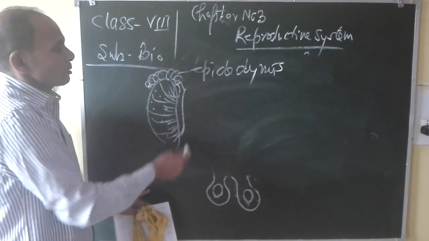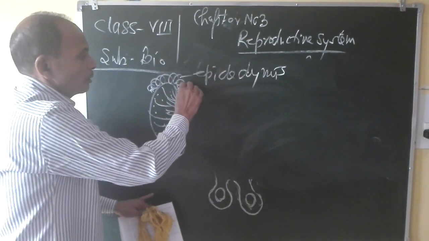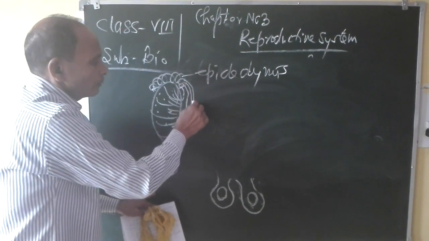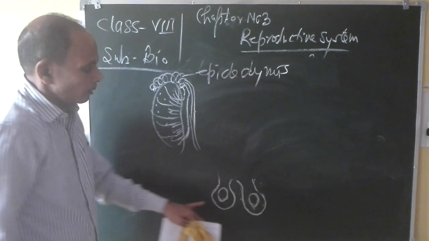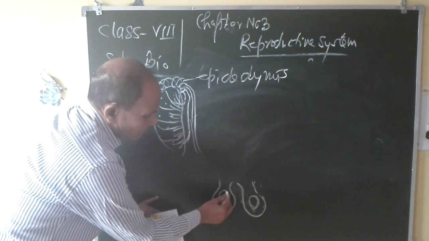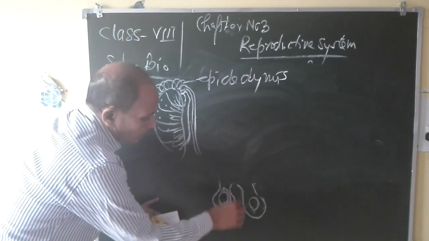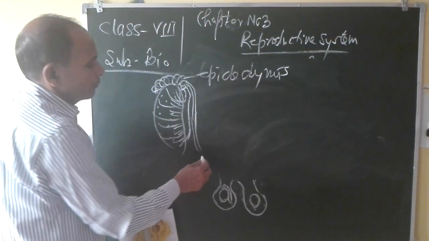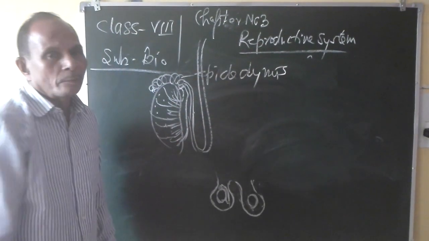So this tubular structure, after forming this epididymis, will terminate downward, and it again enters inside the scrotal sac. It goes upside and again comes downward. After coming downward, again it will ascend upward and will enter inside the abdomen.